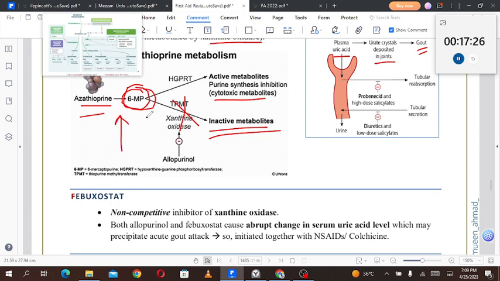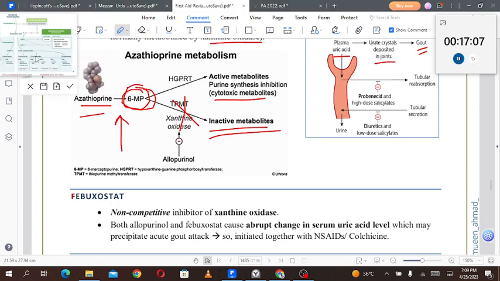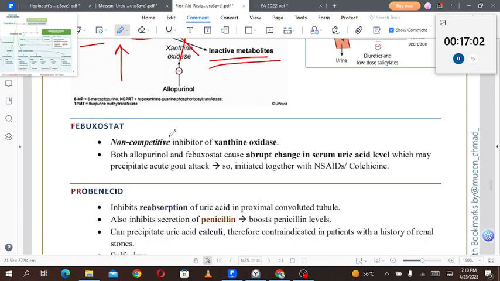So you must check if the patient is taking azathioprine, for rheumatoid arthritis or some other condition, before giving febuxostat or allopurinol. Even in gouty arthritis, we can give azathioprine if we are not giving allopurinol. Then febuxostat, it is a non-competitive inhibitor of xanthine oxidase. Again, xanthine oxidase is being inhibited.